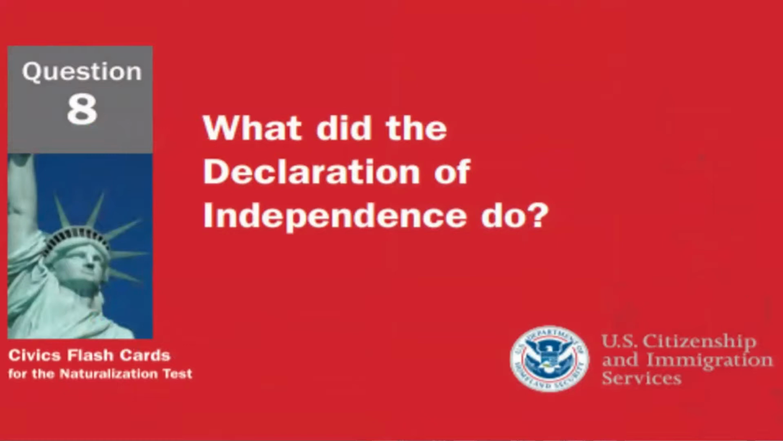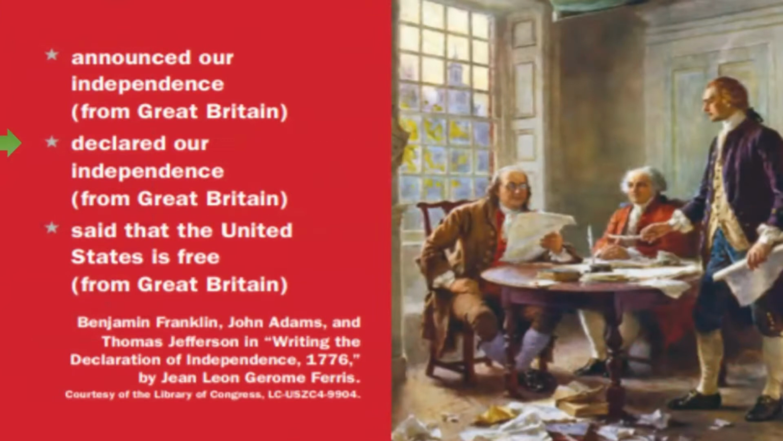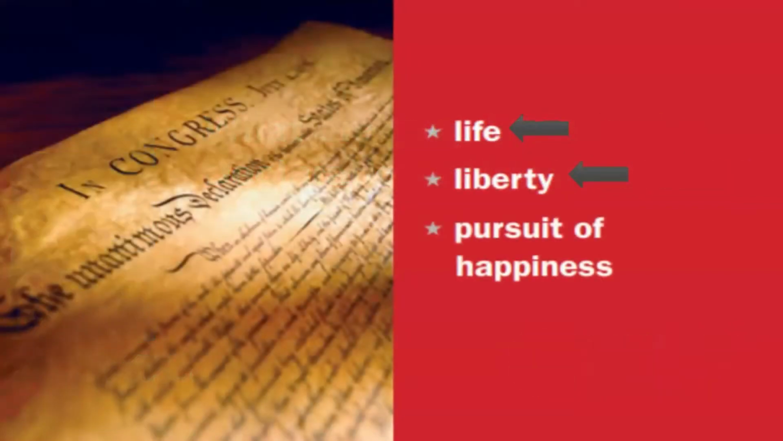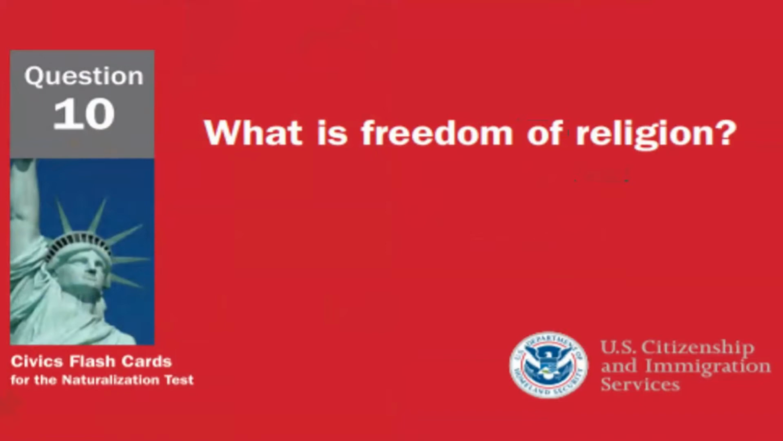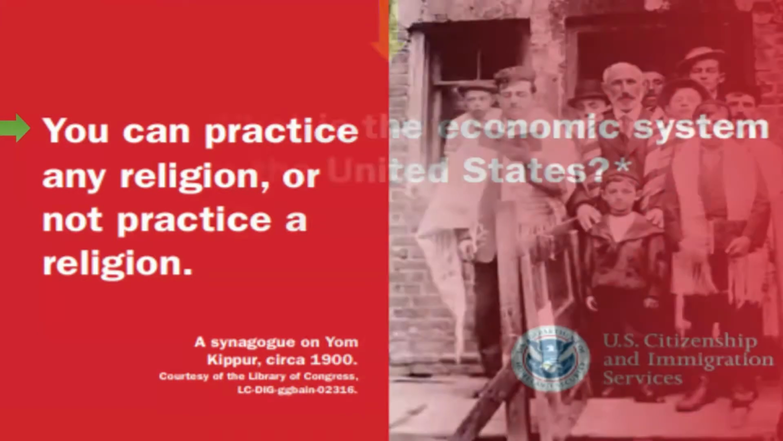What did the Declaration of Independence do? The Declaration of Independence declared our independence from Great Britain. What are 2 rights in the Declaration of Independence? 2 rights in the Declaration of Independence are life and liberty. What is freedom of religion? Freedom of religion is that you can practice any religion or not practice a religion.